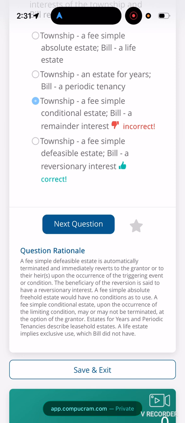All right, question rationale. A fee simple defeasible estate is automatically terminated and immediately reverts to the grantor or to their heirs upon the occurrence of the triggering event or condition. The beneficiary of the reversion is said to have a reversionary interest. A fee simple absolute freehold estate will have no conditions as to use. A fee simple conditional estate, upon the occurrence of the limiting condition, may or may not be terminated at the option of the grantor. Estates for years and periodic tenancies describe leasehold estates. A life estate implies exclusive use, which Bill did not have.